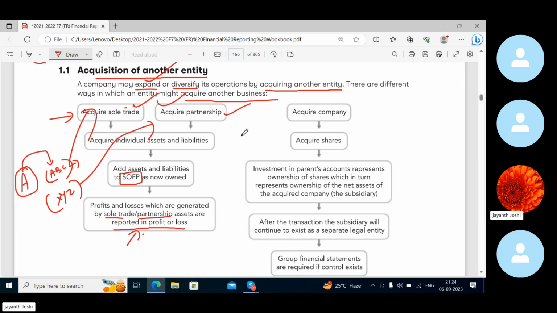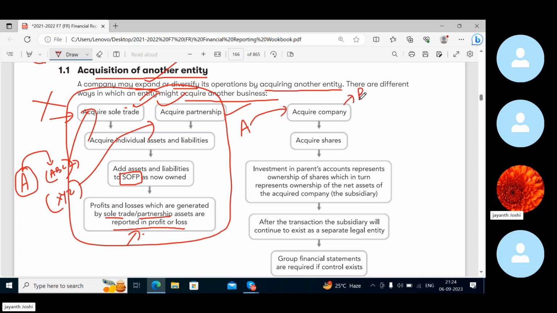Now, a company can do one more thing. So this is not something we are going to study, right? This is what we are going to focus on. A company can acquire another company which I name as B. How can they acquire company B? By acquiring the shares of that company. Let's say we have company A here and company B here. Company B has a share capital of $100,000, whereby they have issued 100,000 shares and each share costs $1, and company A buys or purchases 70,000 shares of company B.